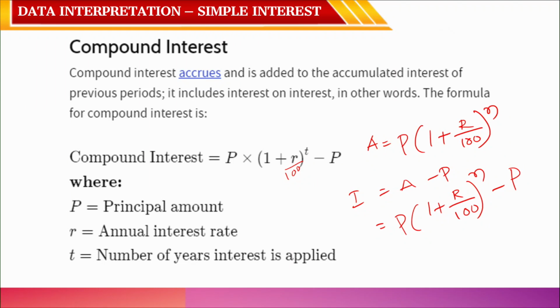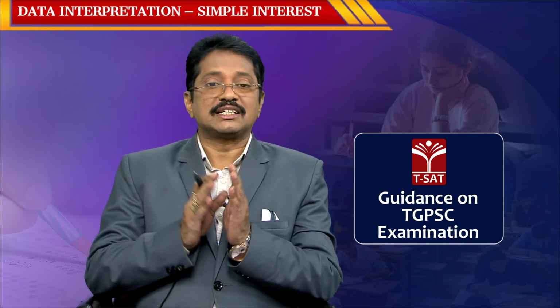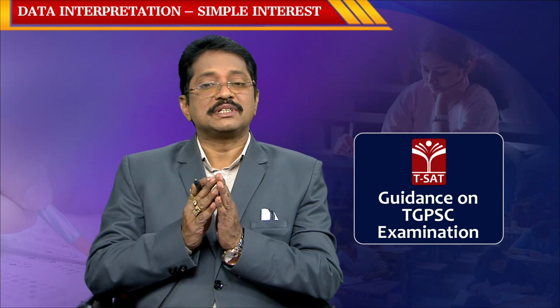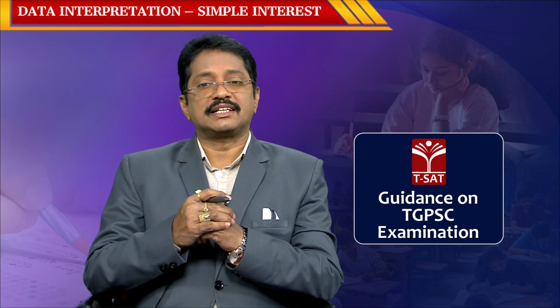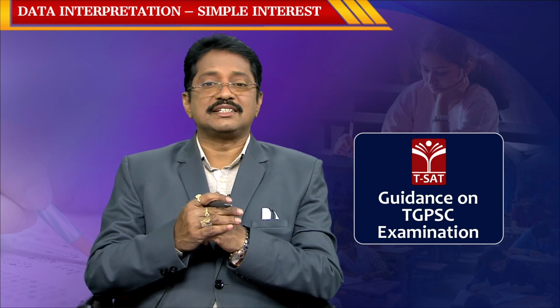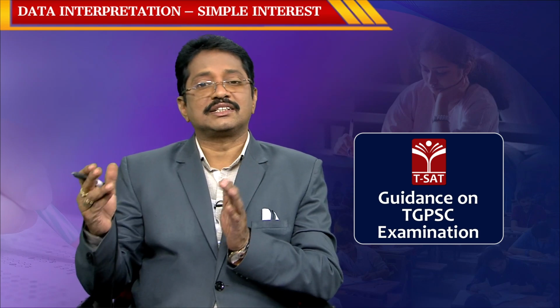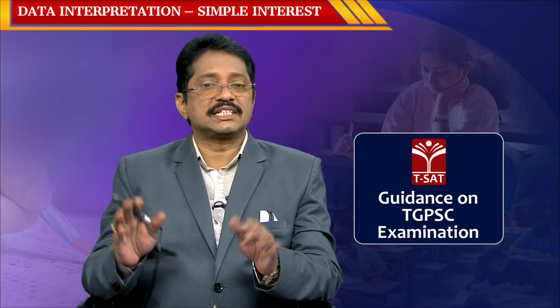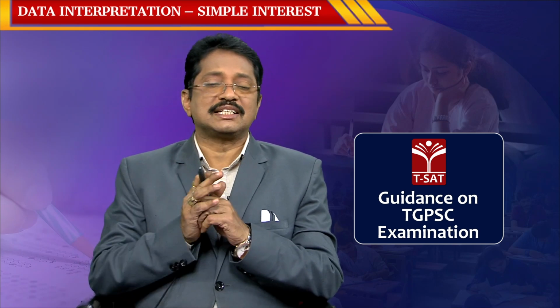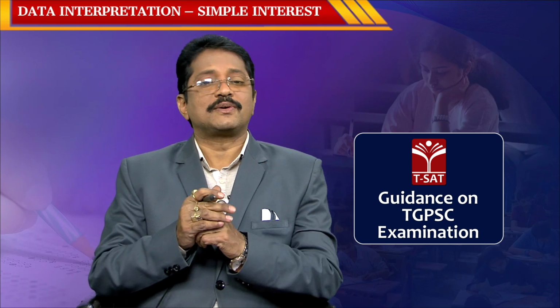As you know, for example, you have taken 100 rupees and per annum the interest is just 10 rupees. So, after 1 year you have to pay 110 rupees, correct? In simple interest you have to pay only 10 rupees as interest, and of course, the principal amount is 100.